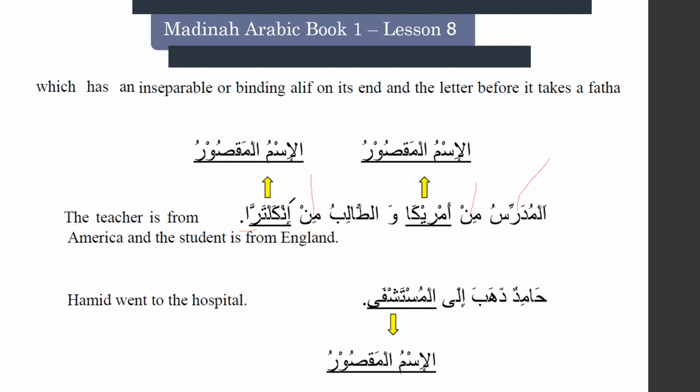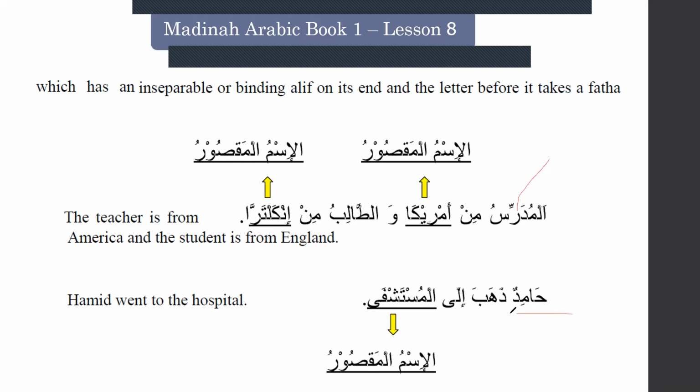No, because Inkaltara is an ismul maqsoor. It ends with alif, and the letter before it takes fataha. The rule of ismul maqsoor is that it will not take kasra. Grammatically we say this is ismul majrur, but literally we won't give kasra.